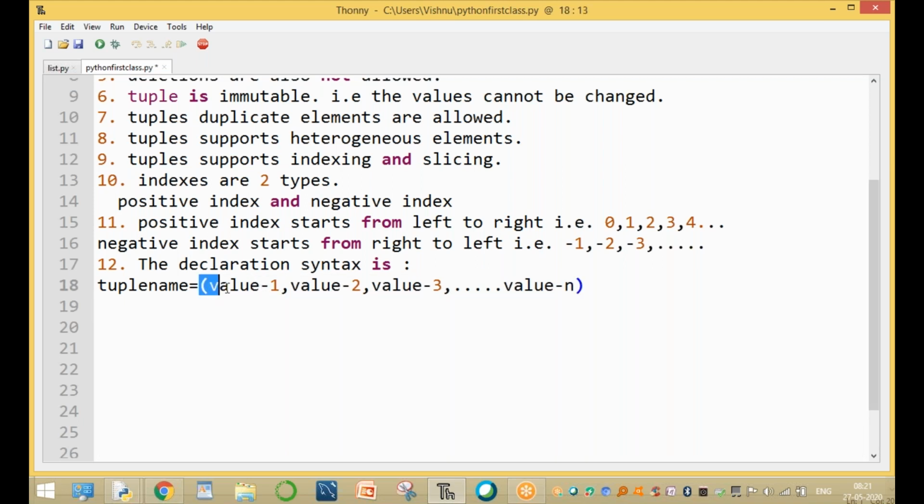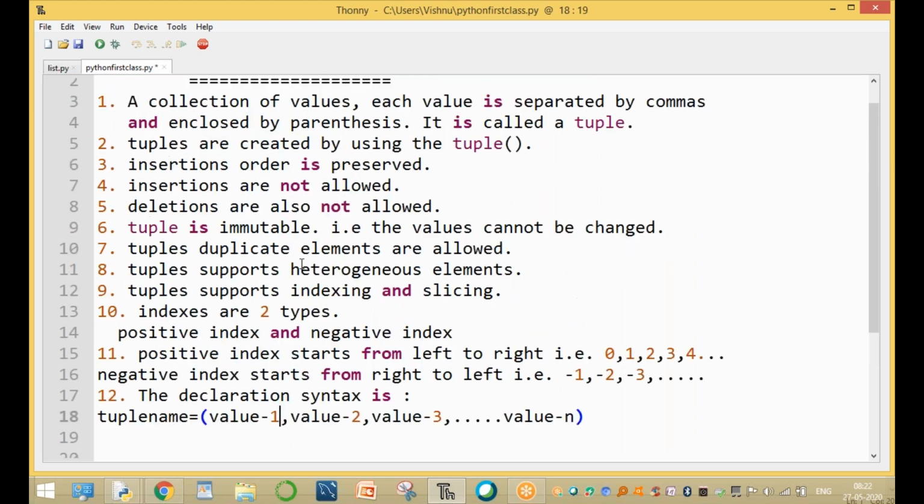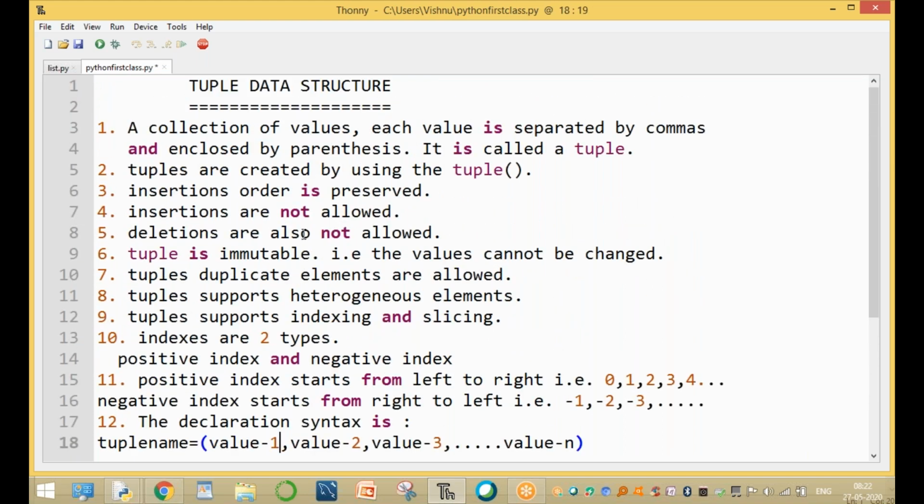Enclosed by the right parenthesis. A collection of values: value 1, value 2, value 3 up to value n, each value separated by commas. It is called a tuple. Same as the list, same for tuple.